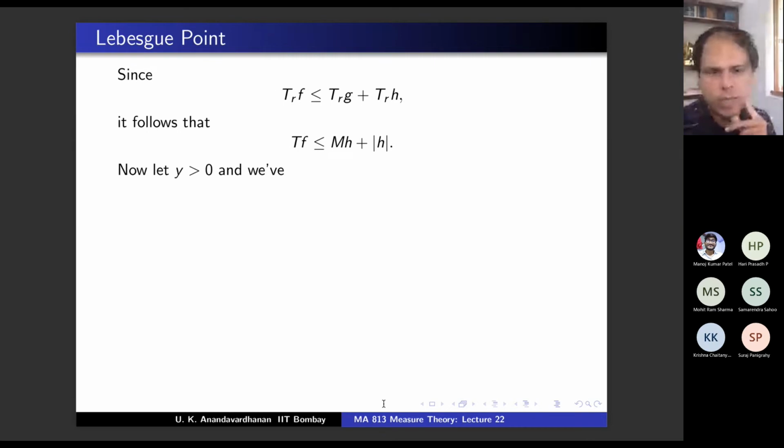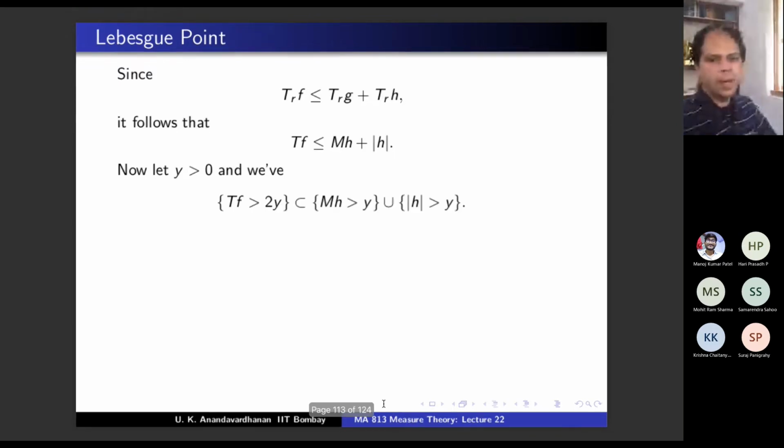Now pick any y positive, and you know that the set where Tf is bigger than 2y is contained in this union. You agree? This is just set theory because Tf is less than mh plus mod h.